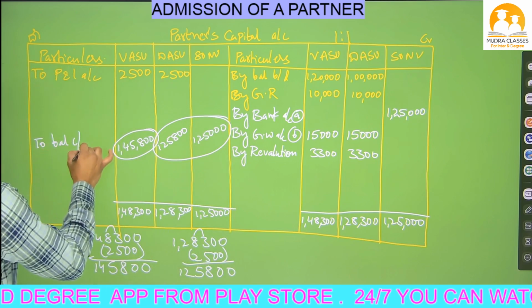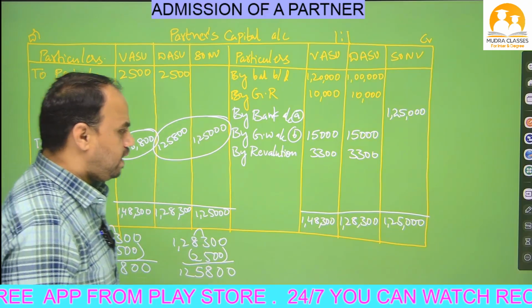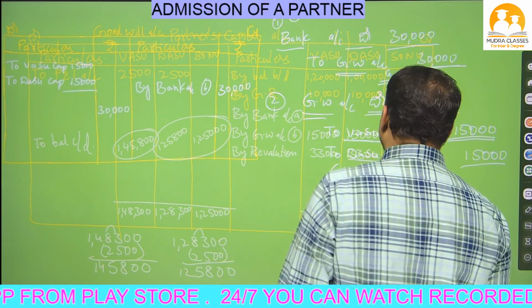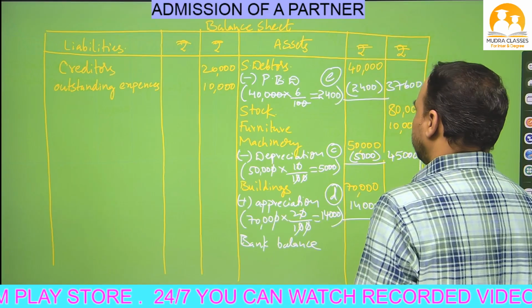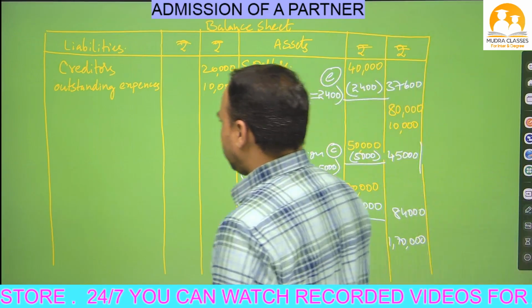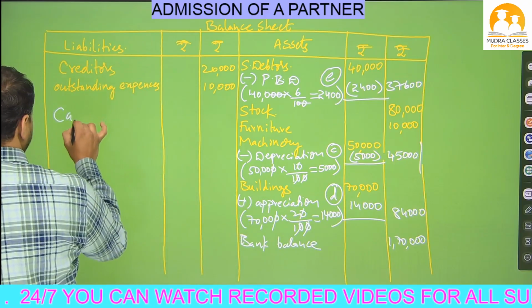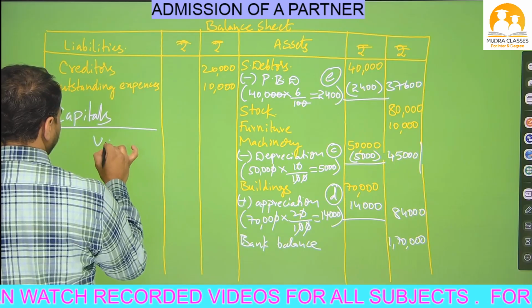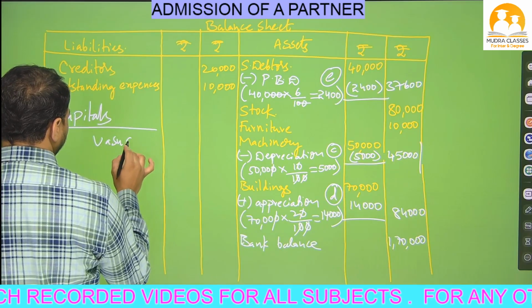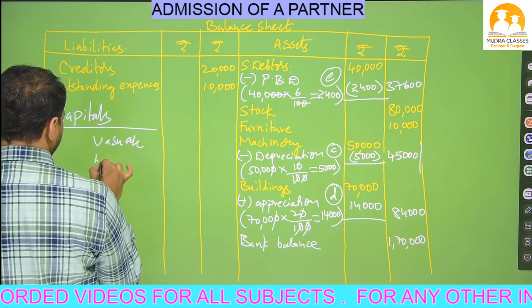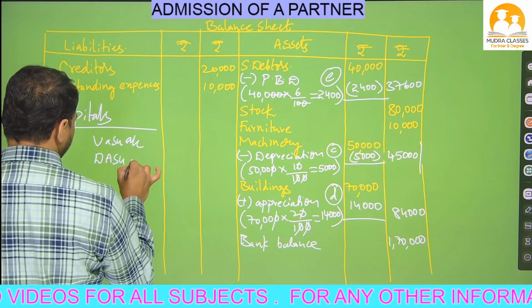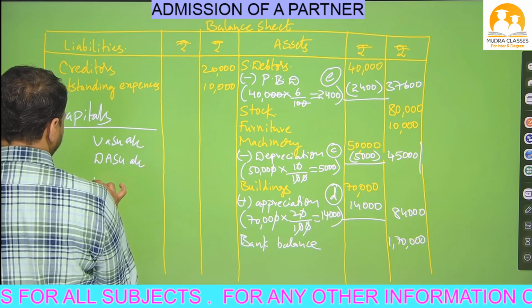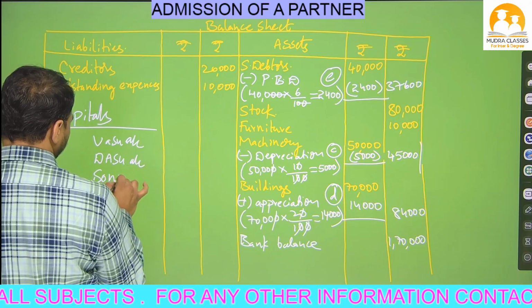Okay, these three partners' closing balances we will write like this, beta. To balance carried down. Once again these balances carried down we will write in the balance sheet liability side as capitals, Nana. One by one we will write the amounts: Vasu account, Dasu account, and the new partner Sonu account.